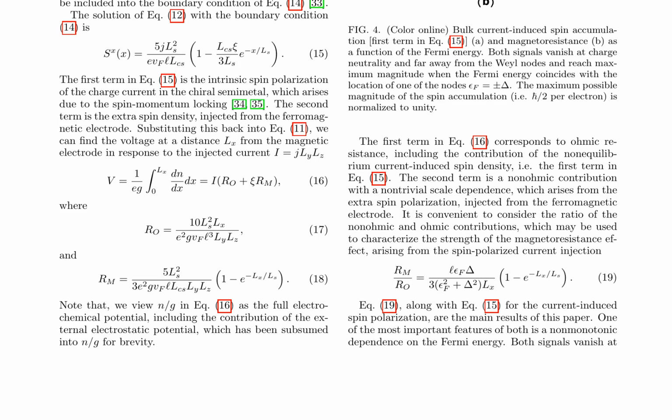The authors provide numerical results for the bulk current-induced spin accumulation and magnetoresistance as a function of the Fermi energy, demonstrating the non-monotonic behavior. They conclude that their results, including the expressions for the current-induced spin polarization and the magnetoresistance, are the main findings of their paper.